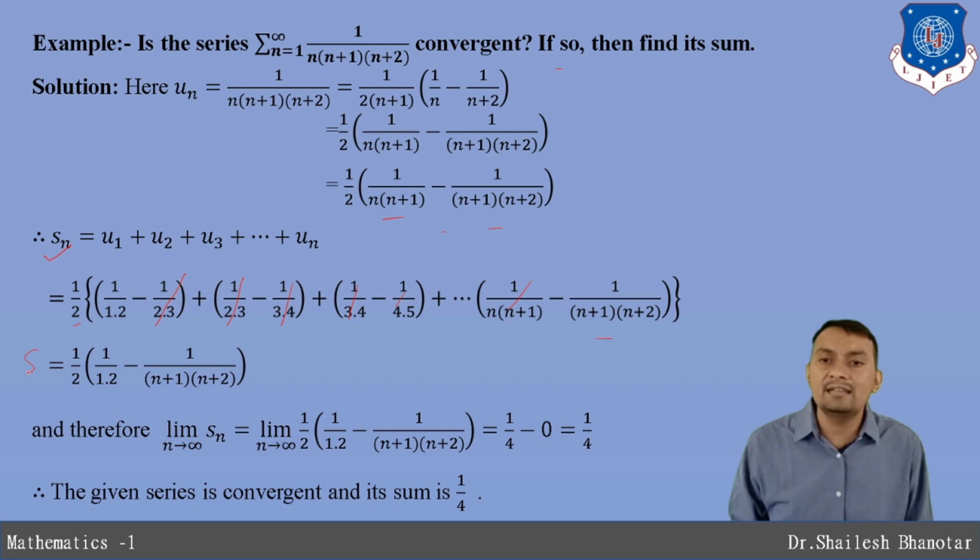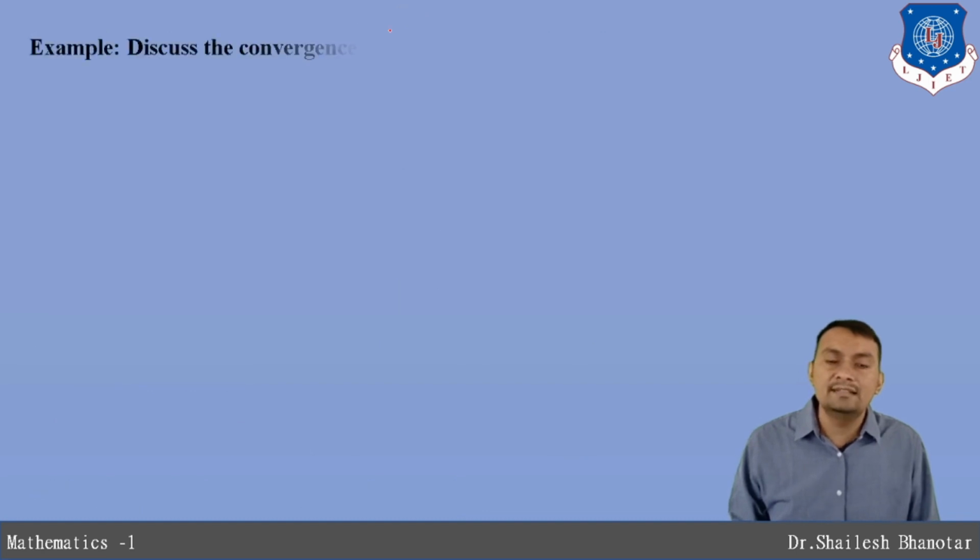When I take the limit as n tends to infinity, 1 divided by infinity is nothing but 0, and therefore I get 1 divided by 2 into 2, that is 1 by 4, and that is a finite answer. Therefore we can say the series is convergent, and its infinite sum will be 1 divided by 4. So let us understand another question.